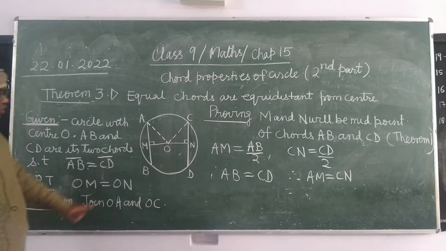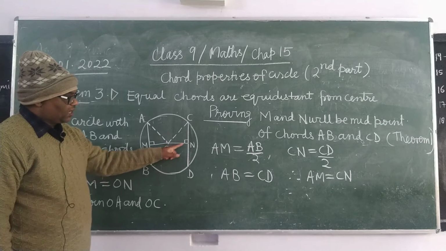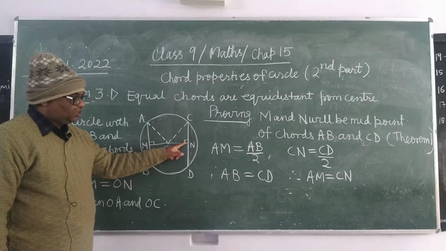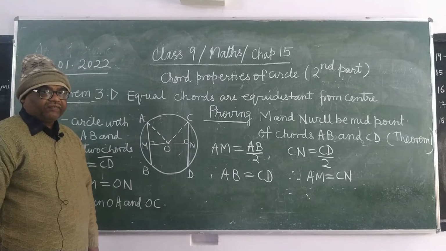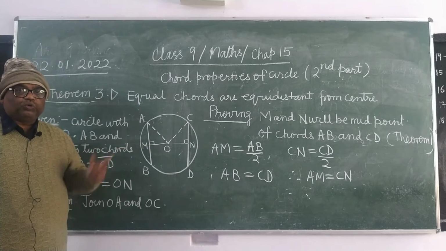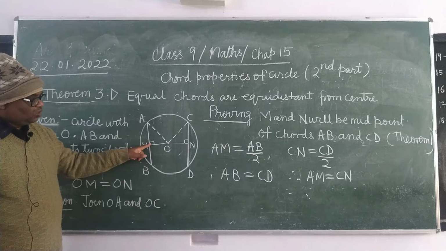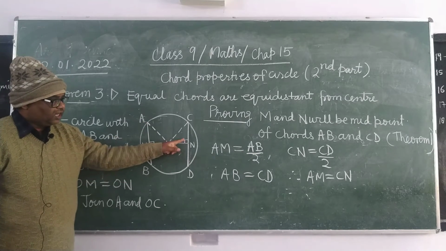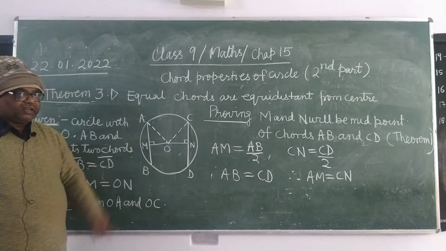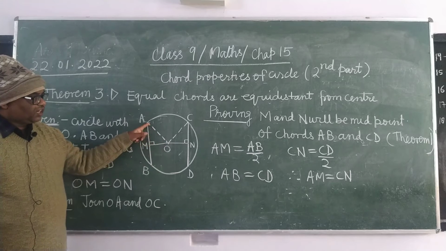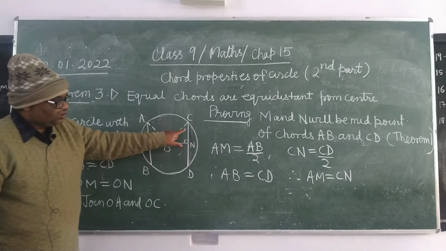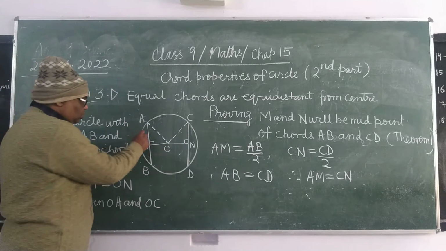How will you prove? Take triangle OMA and triangle ONC. In both the triangles, angle M is equal to angle N, 90 degrees. Then you see the hypotenuse, which means the side opposite to the 90-degree angle. So here hypotenuse is OA and here hypotenuse is OC. OA is also equal to OC, and why are they equal? Can you tell? This is the radius of the circle. It is clear? And then AM equals CN you have proved.